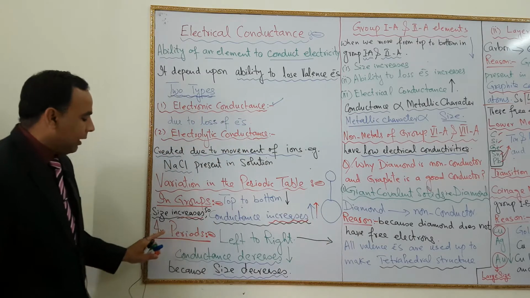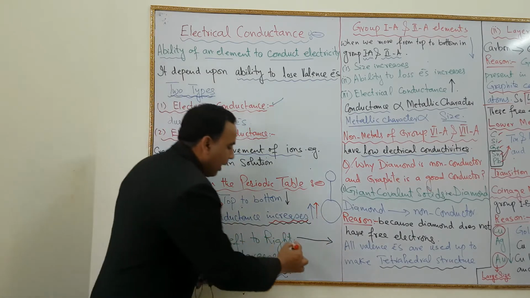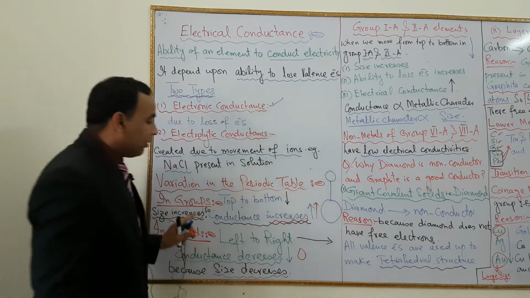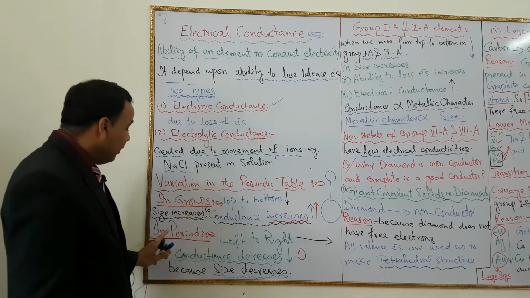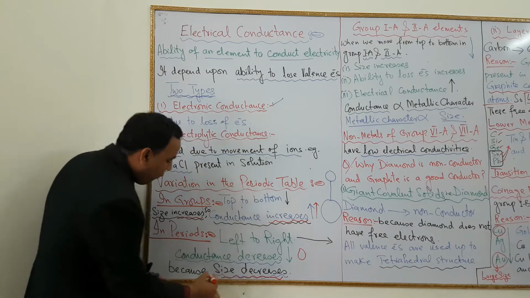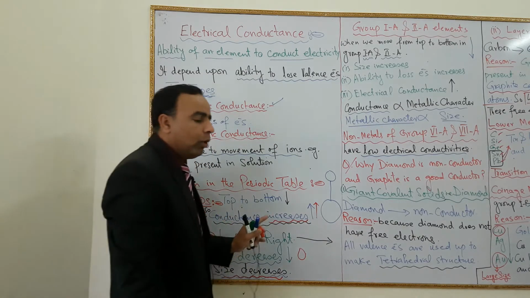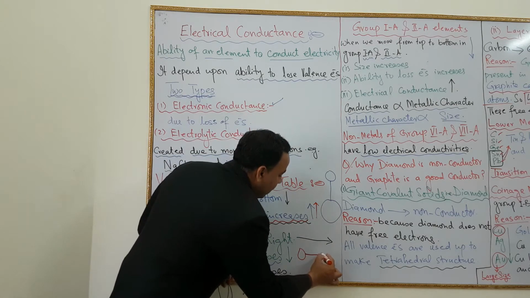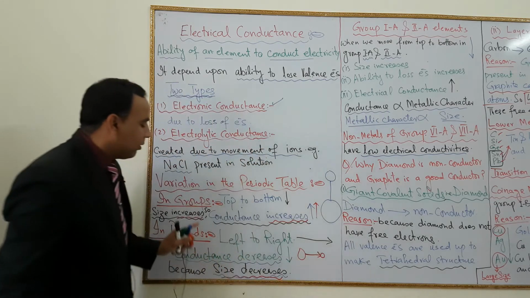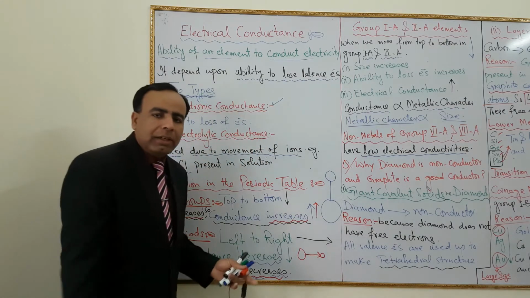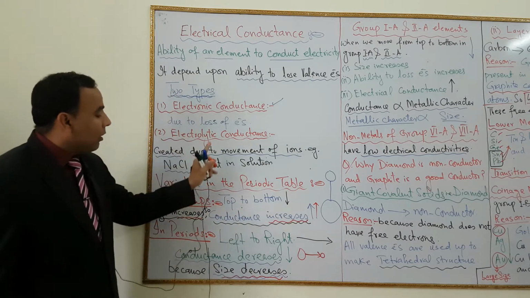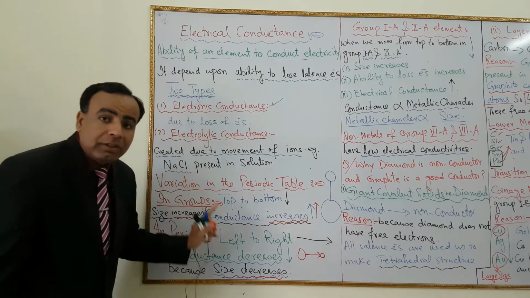Dear students, similarly, when we move from left to right in a period, what will happen? From left to right, size decreases. Therefore, electrical conductance also decreases. If we move from left to right in a period, the size of the atom decreases, therefore, my dear students, electrical conductance also decreases. I have explained the variation of electrical conductance in group and period with reasons.